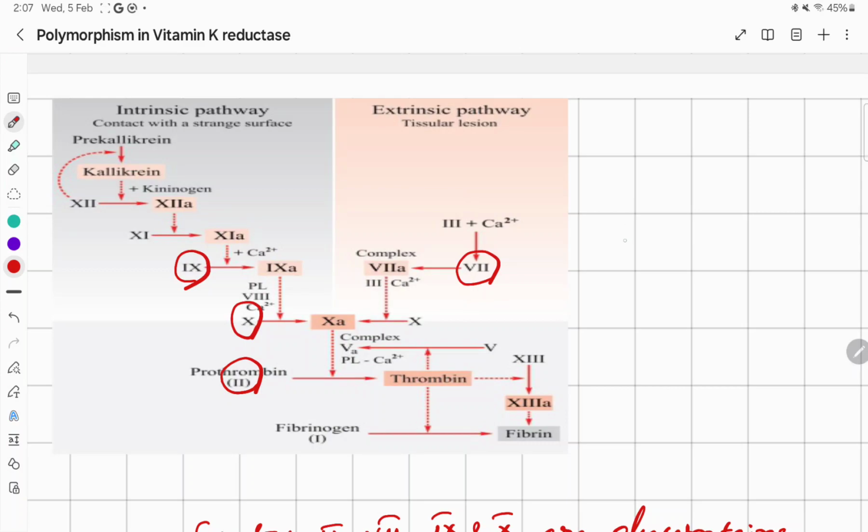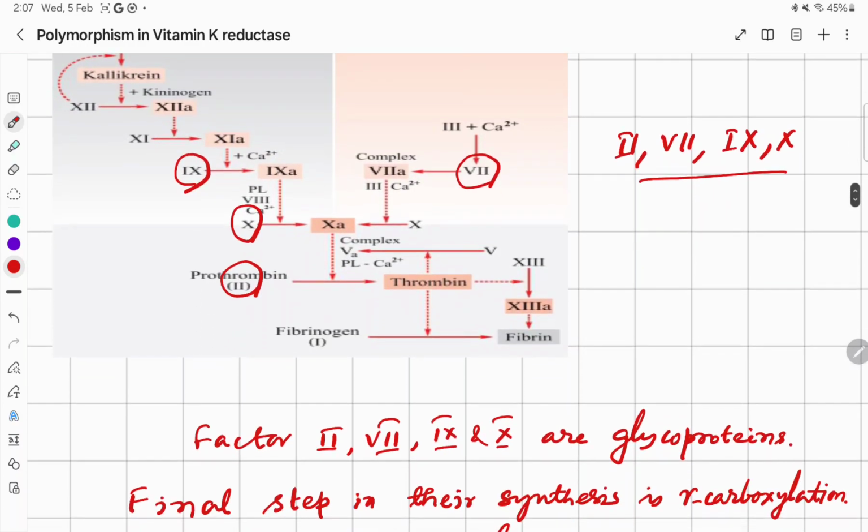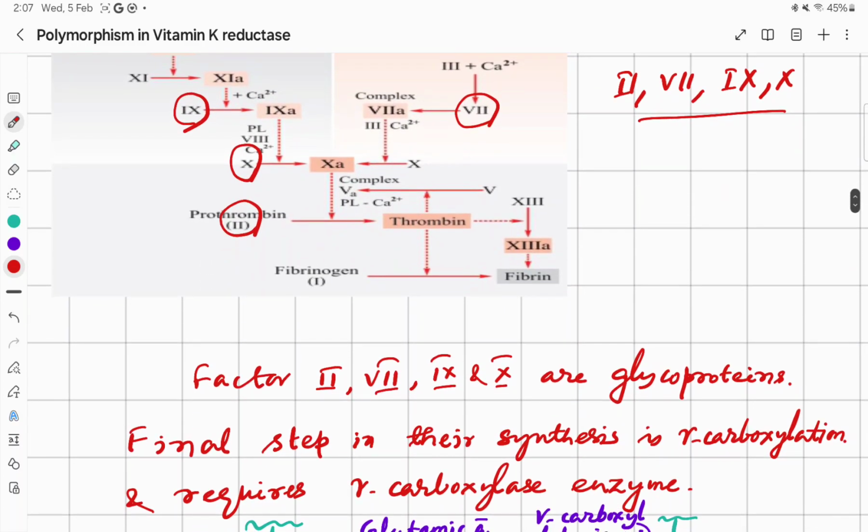So these four clotting factors, factors 2, 7, 9 and 10, are essential in the blood coagulation cascade, and all these four are glycoproteins.